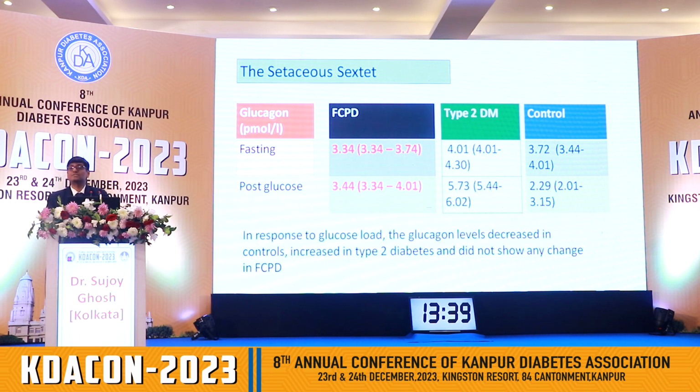The practical implication of this is, you will see when you are using insulin therapy in patients with FCPD, many of them will not need basal insulin. Why? Because in the basal state, the glucose level is predominantly determined by hepatic glucose output. Now, if there is no glucagon, there is no alteration in hepatic glucose output, as a result of which there is no hepatic glucose secretion or neoglucogenesis from the liver. So even without a long-acting insulin, some of your patients with FCPD, you will see, have normal fasting glucose levels.